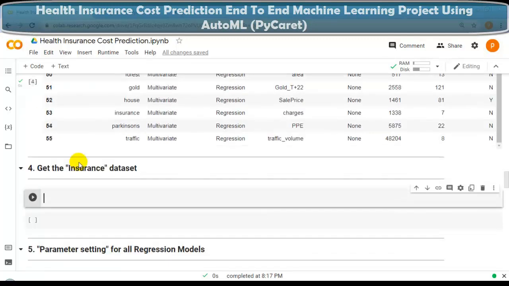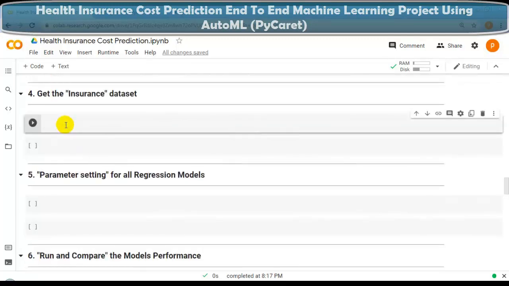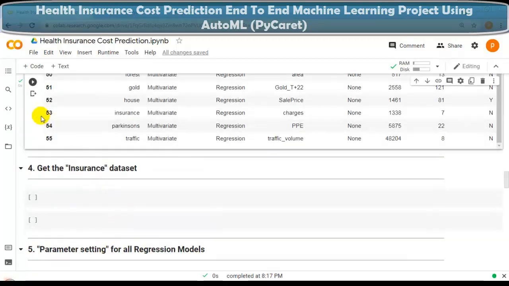So now our next question. In this question, we have to get the insurance dataset. For our project, we have to use this insurance dataset. As you can see over here, this dataset is available at serial number 53 with the name insurance, and this dataset is for a regression problem. You can see over here our target variable is charges.